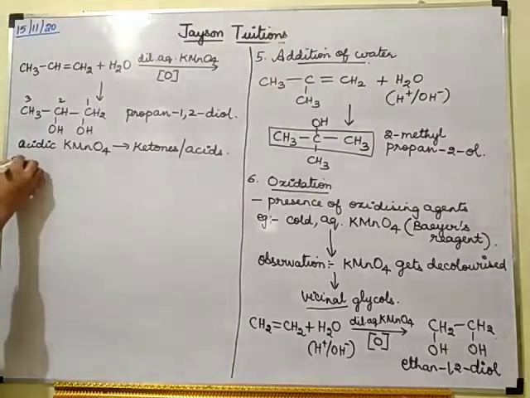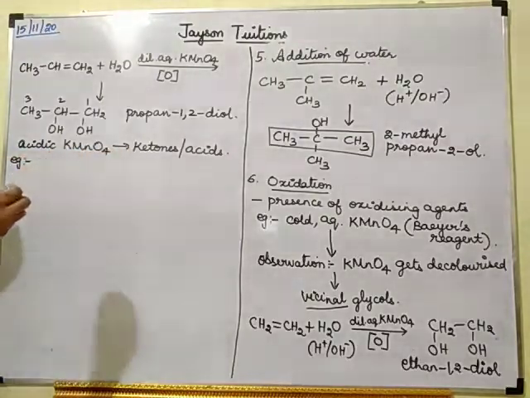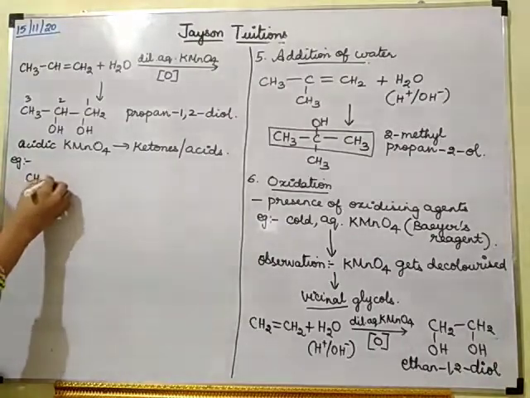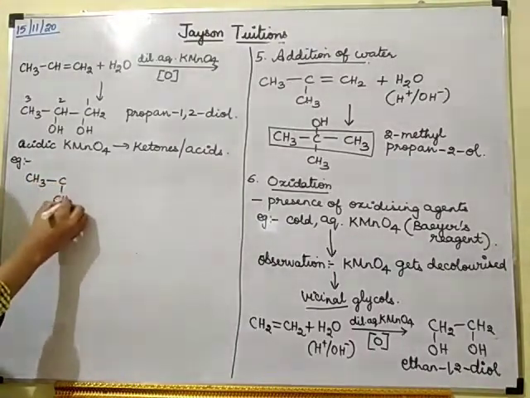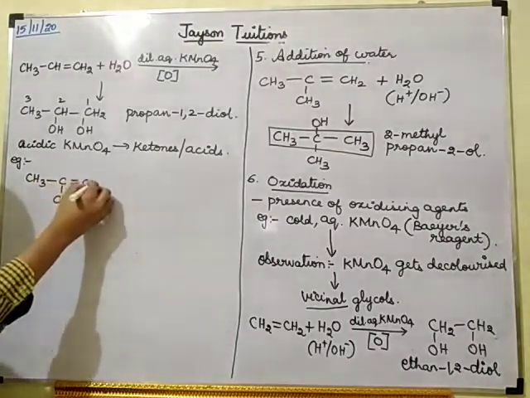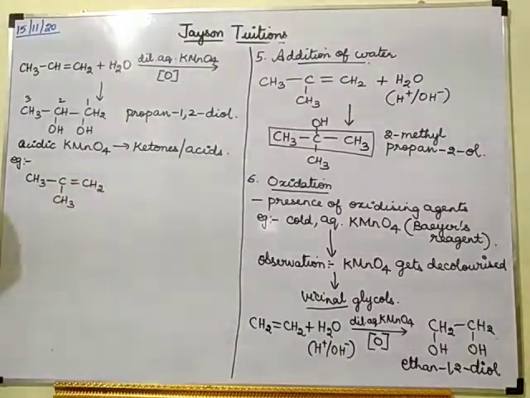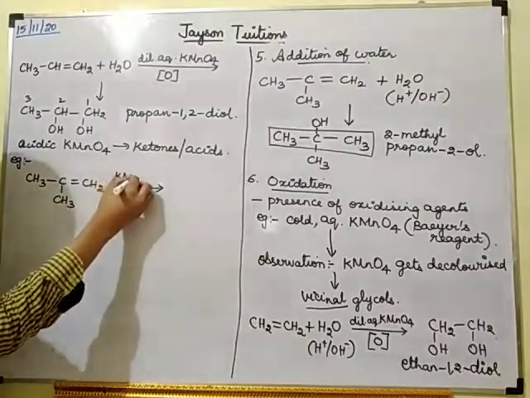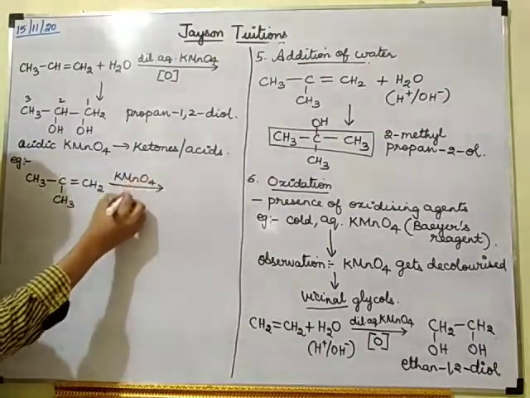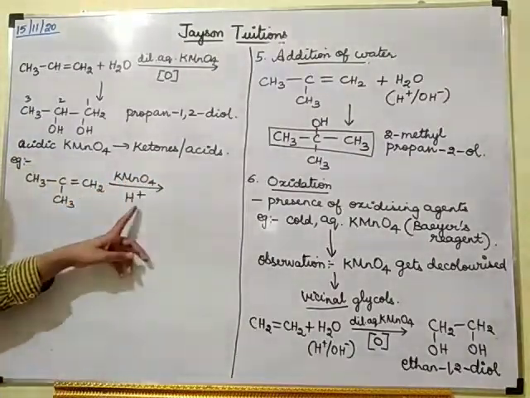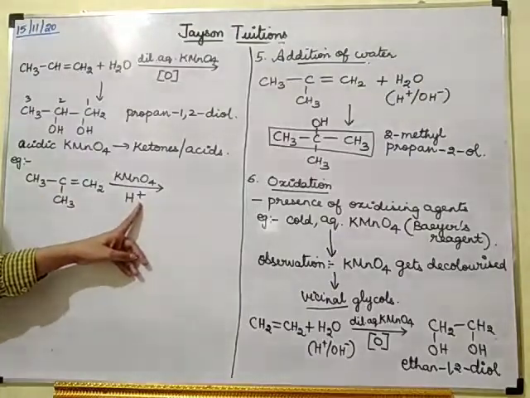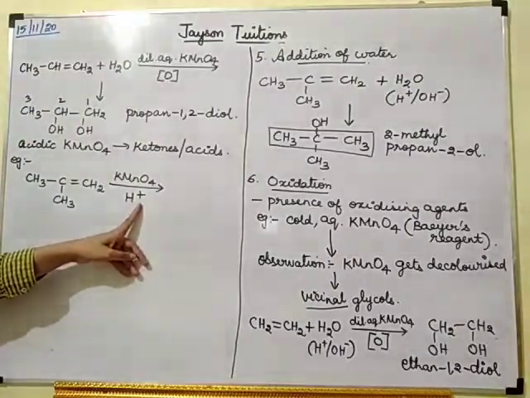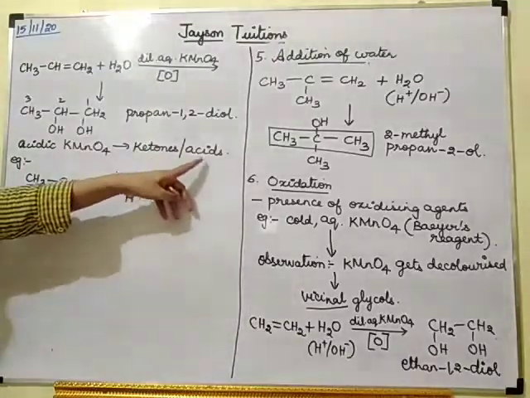For it, I will write one example for each. So if it is CH3, CH3 double bond CH2, here I am going to add KMnO4, but in the presence of acidic medium. So in the presence of acidic medium, I will be getting ketone or acid.